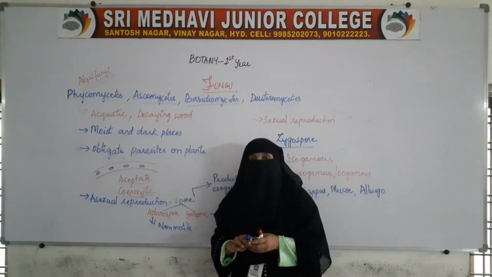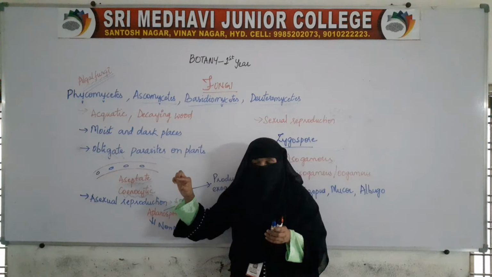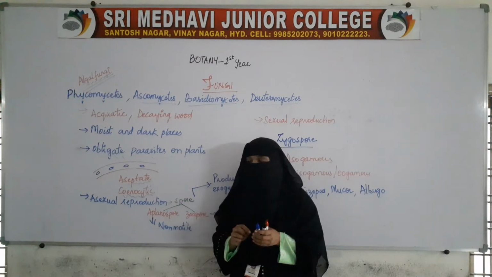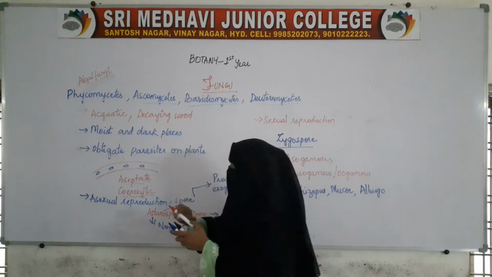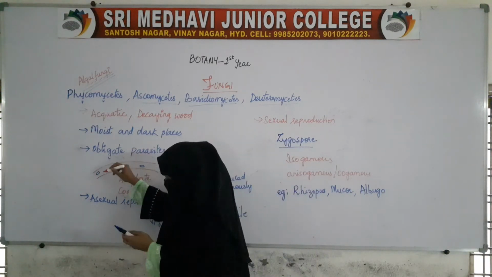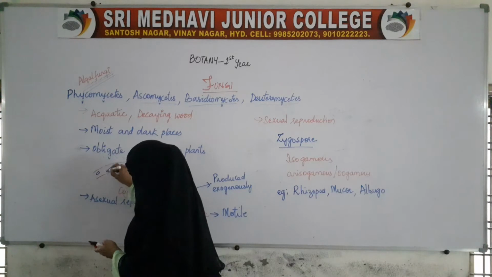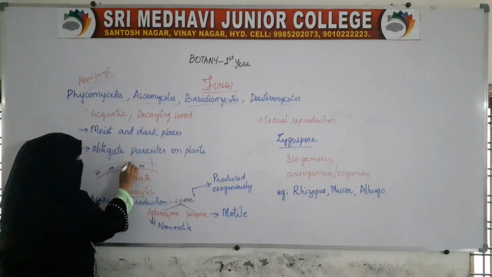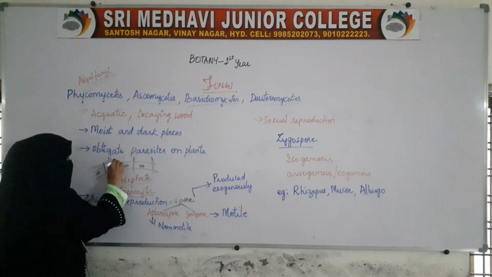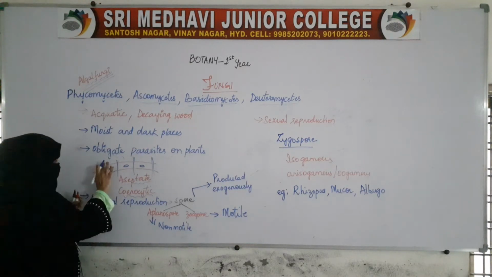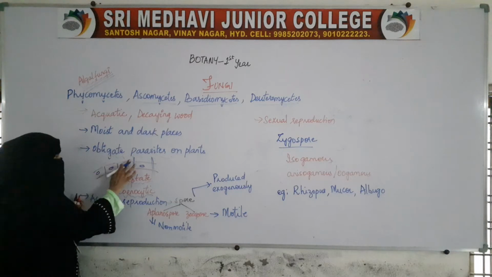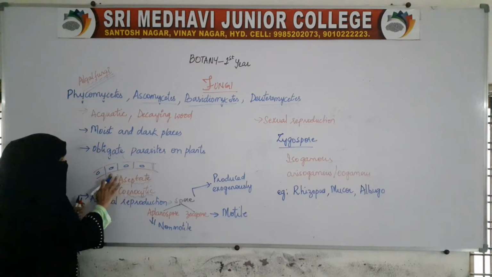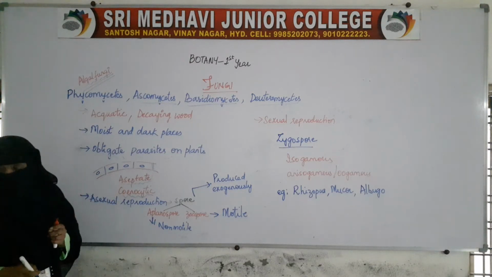Aseptate means the hypha is without any divisions. The hypha is continuous without any divisions. If divisions were present, then we could have said it is septate hyphae.